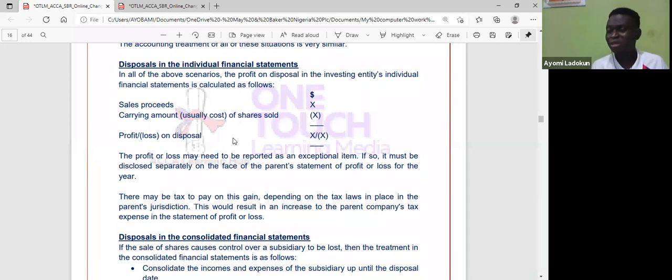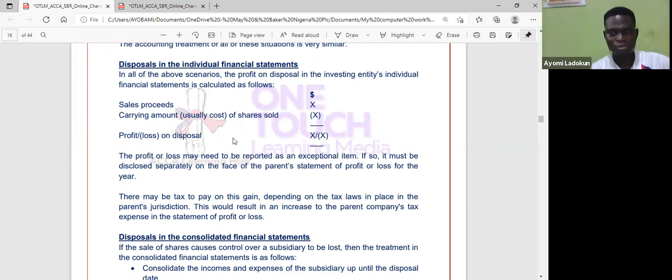Normally, it could be reported as an exceptional item because it doesn't really occur every time. Okay, and that's disclosed separately on the face of the parent's profit or loss statement. And it could also have tax implications depending on the country of jurisdiction. So if the examiner wants you to look at capital gains tax, they will give you the tax figure. Just apply it on whatever profit figure that you have gotten, and increase the tax expense in that particular period.